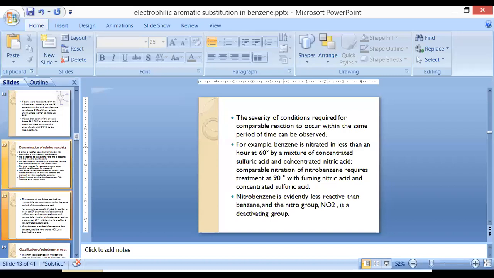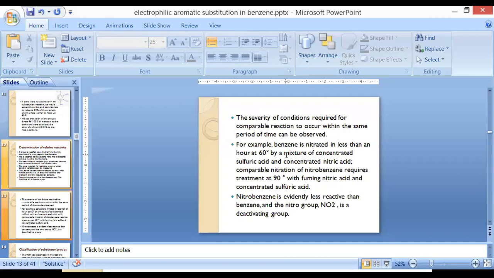For example, the second example of a substituent group: benzene is nitrated in less than an hour at 60 degrees centigrade by a mixture of concentrated sulfuric acid and concentrated nitric acid. A comparable reaction, nitration of nitrobenzene, requires treatment at 90 degrees centigrade with nitric acid and sulfuric acid. So this is the second example.